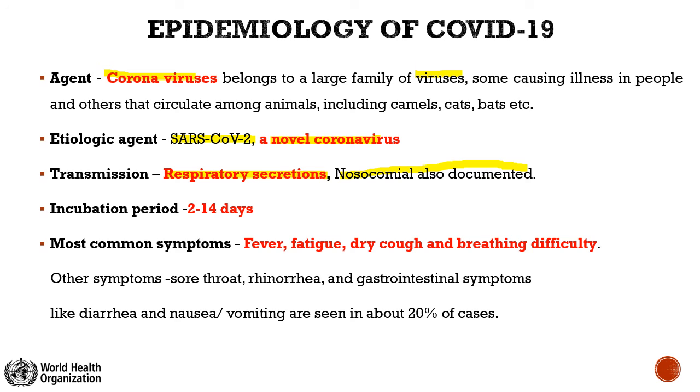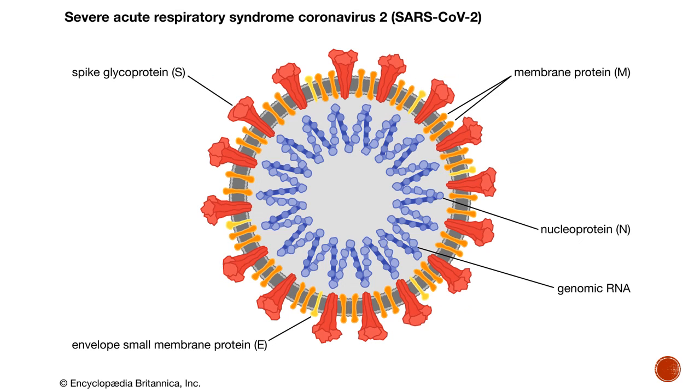Okay, the incubation period is around 2 to 14 days. It's a big duration, from 2 to 14 days. We are not able to pinpoint a particular fixed duration. Most common symptoms are fever, fatigue, dry cough, and breathing difficulty. Other symptoms can be sore throat, rhinorrhea, gastrointestinal symptoms like diarrhea. Nausea and vomiting are also seen in about 20% of the cases.